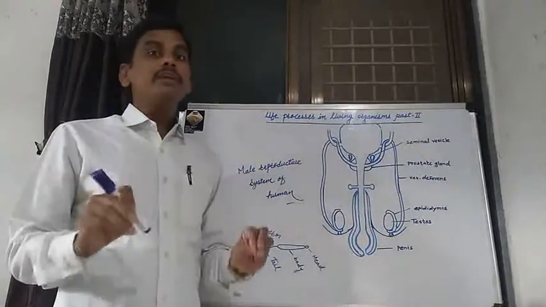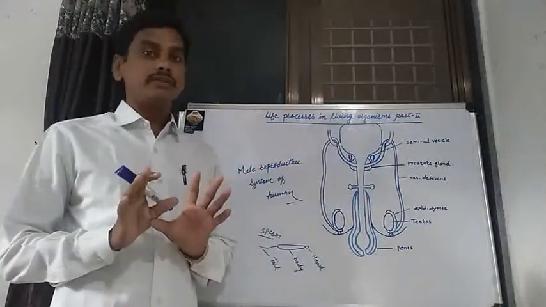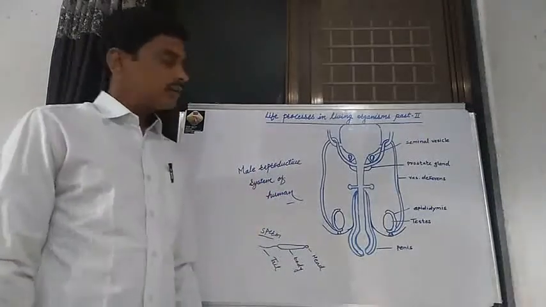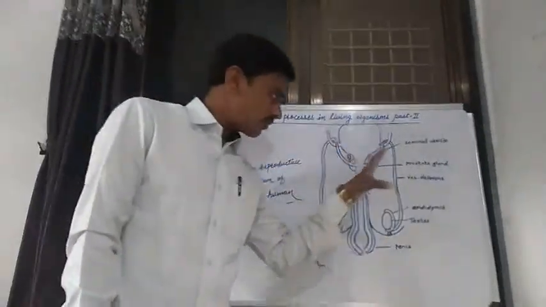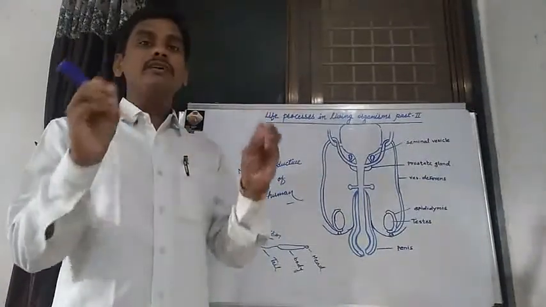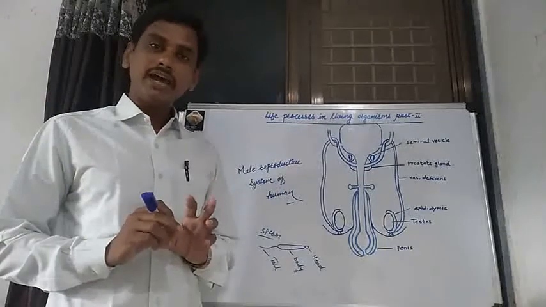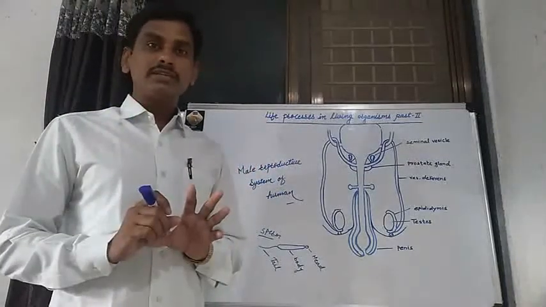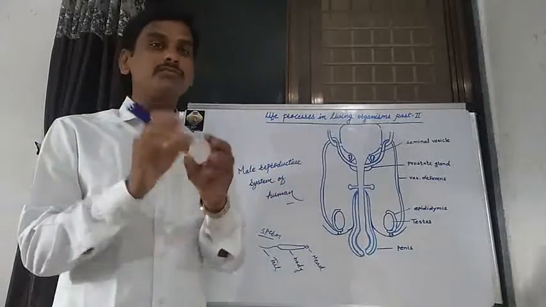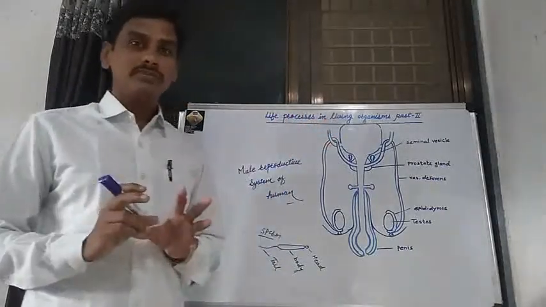Study of the male reproductive system in humans. The male reproductive system of humans consists of various organs, similar to the digestive system. We know that the digestive system has various organs, which collect together to form a digestive system.